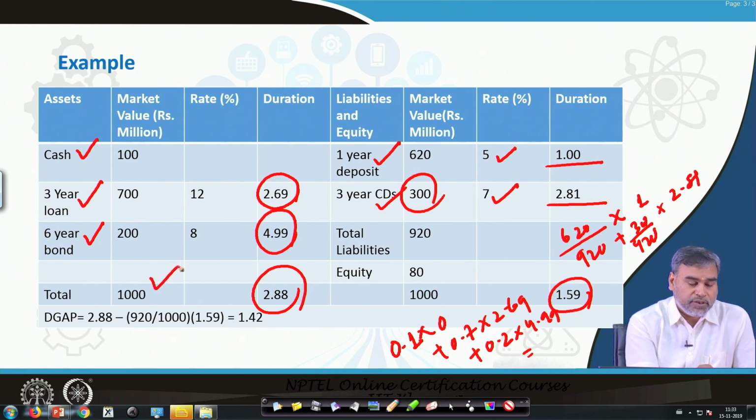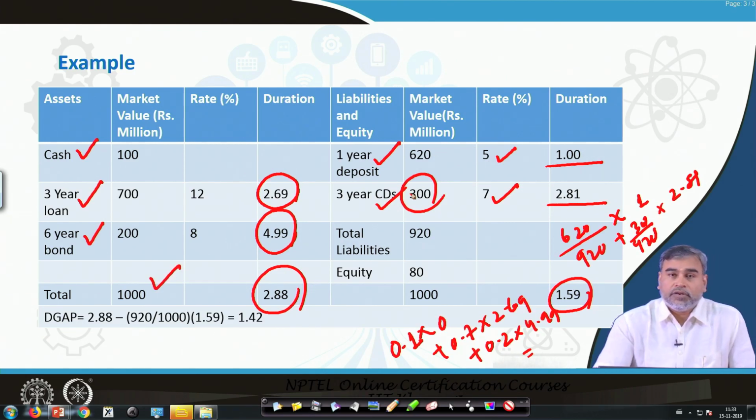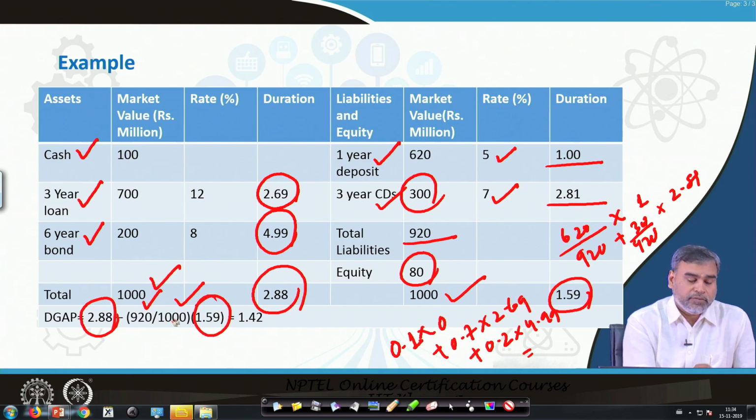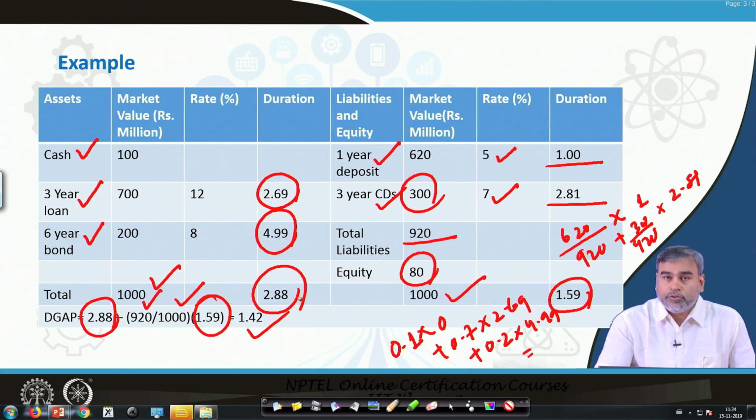Your asset value was 1000. Now, you are combining this 1 year deposit and 3 year CDs, it is 920. Then we have the equity value, that is 80. Then we have the 1000. So, if you are trying to calculate the duration gap, this is nothing but the duration of the assets minus the weightage multiplied by the duration of the liability. Here 920 is the total liability and 1000 is the total assets. Duration of the asset is 2.88 and duration of the liability is 1.59. So, effectively your duration gap is coming to 1.42.